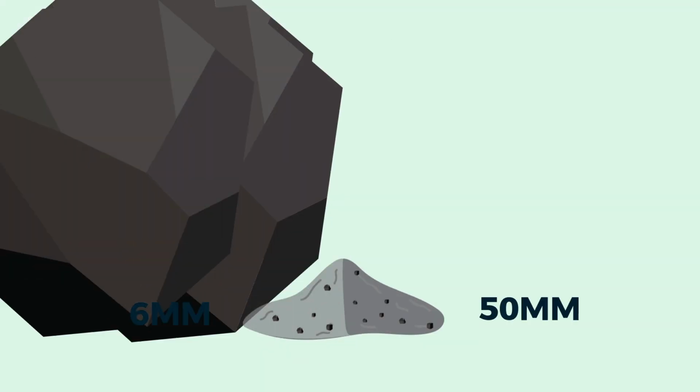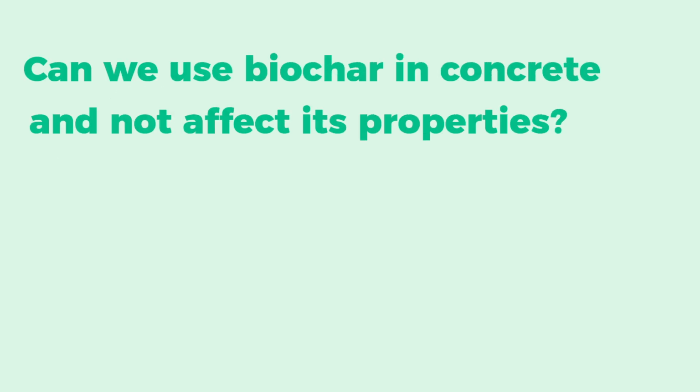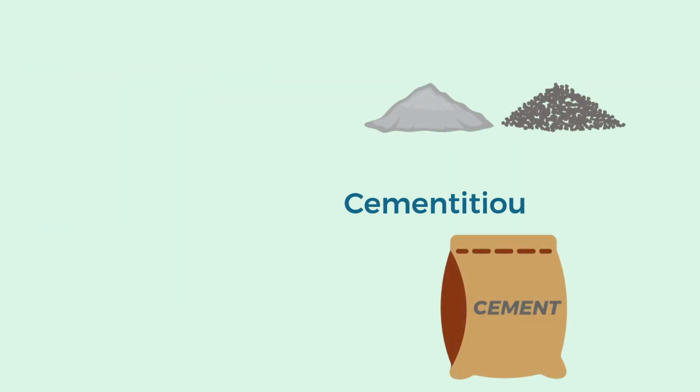We're about to tell you about the inclusion of biochar in concrete, since depending on the material used, the original size of these biochar particles will vary from 6 to 50 millimeters. These sizes can be reduced and therefore included in concrete mixes. So, can we use biochar in concrete and not affect its properties? The answer is yes. We can use biochar in two ways, as a cementitious material or as a filler. However, for each way of use, there are specific biochars.